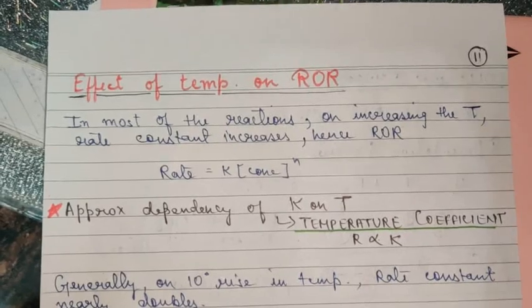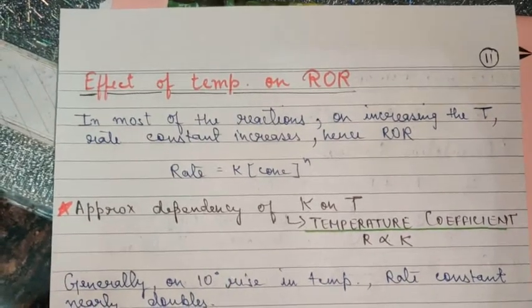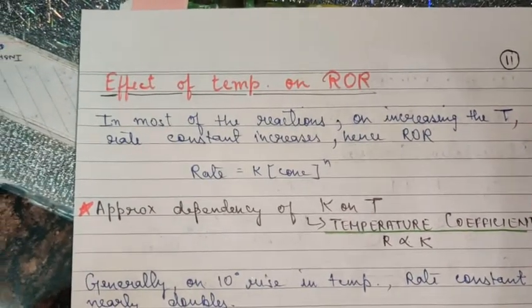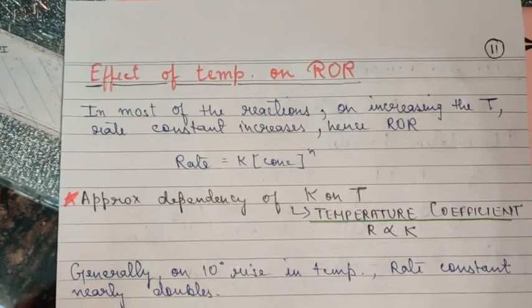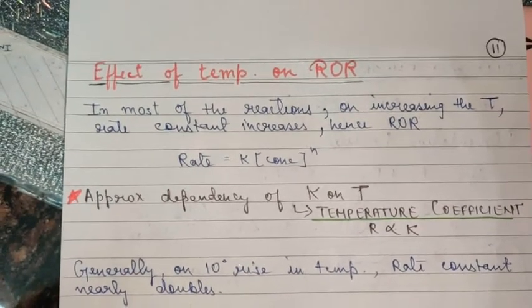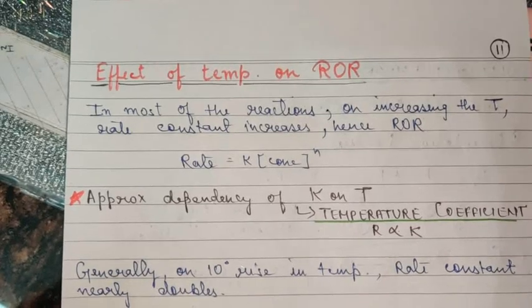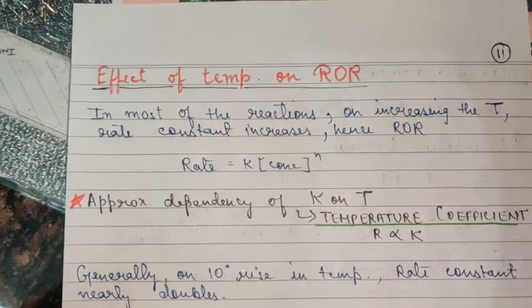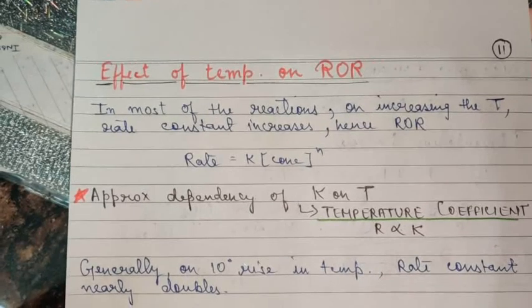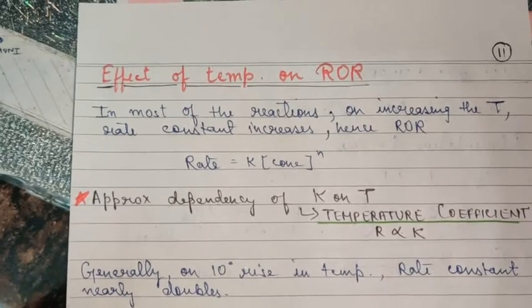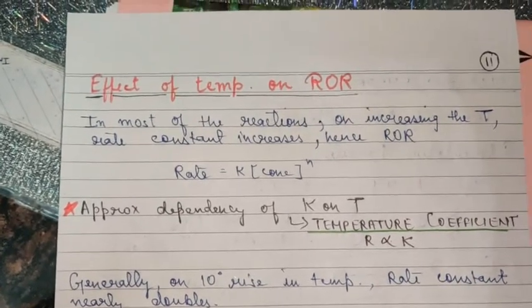Children, in today's session, I am going to discuss with you the effect of temperature on rate of reaction. As I told you in my previous lectures, where I discussed the factors affecting the rate of reaction, concentration and temperature are the two most important factors affecting the rate of reaction.